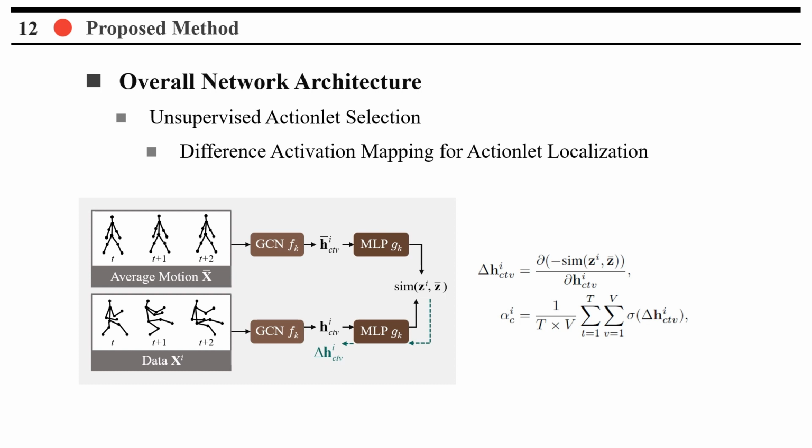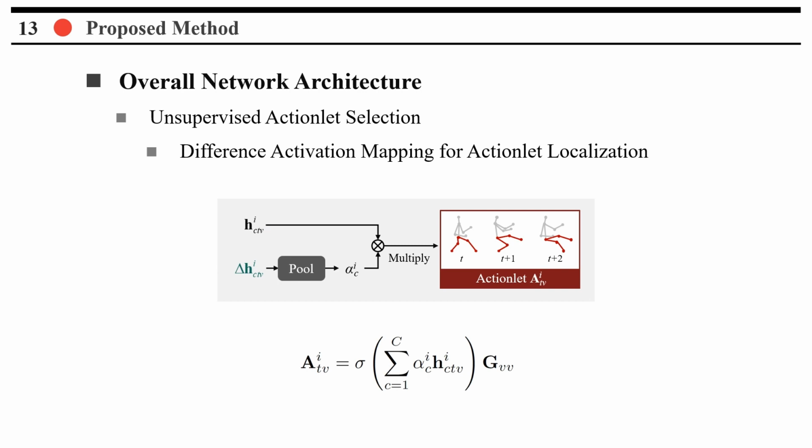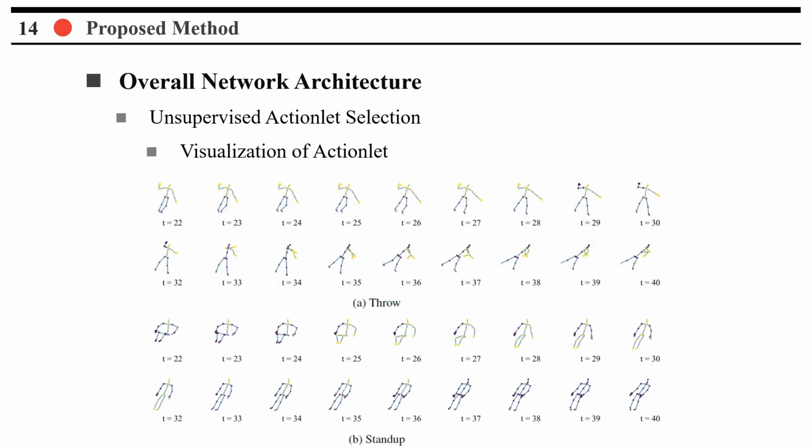The importance weights alpha reflect the magnitude of each channel dimension's effect on the final difference. Consequently, these weights serve as a difference activation mapping. We perform a weighted combination of the difference activation mapping and the dense features. The linear combination allows us to select features that negatively influence the similarity. The actionlet region corresponds to areas where the generated actionlet's value exceeds a certain threshold, while the non-actionlet region represents the remaining part. Figures provide a visualization of the actionlet, with yellow joints representing the actionlet. Our actionlet is spatio-temporal because the joints with motion may change during the performance of an action.